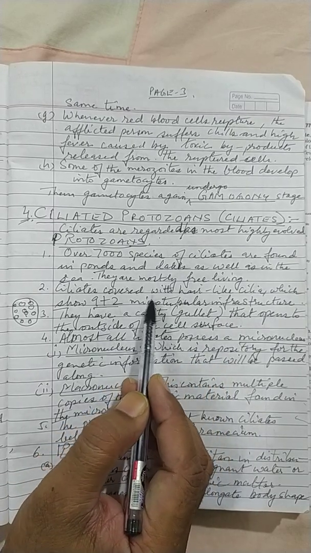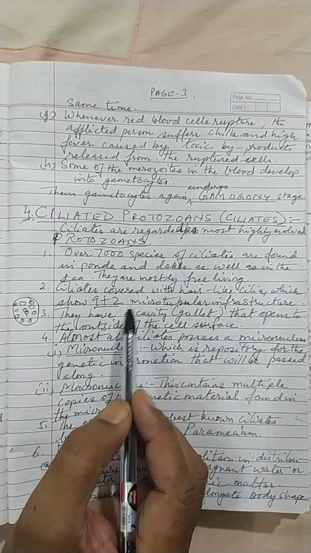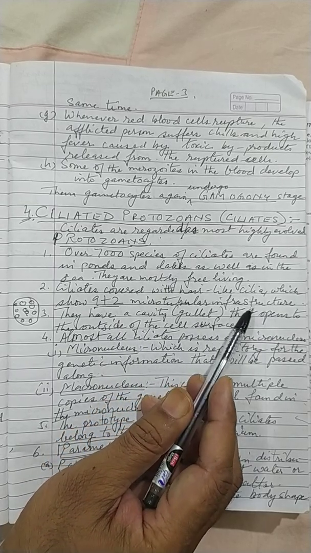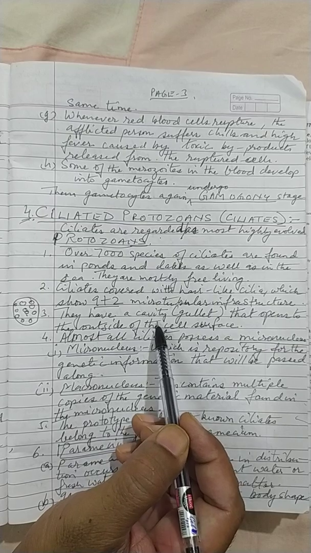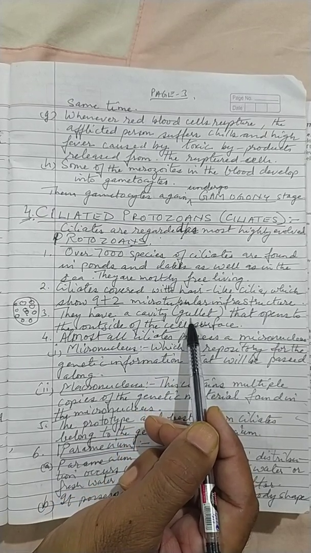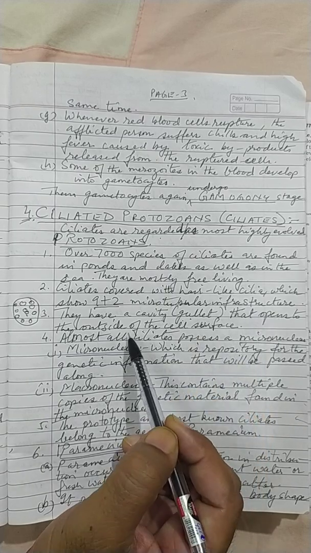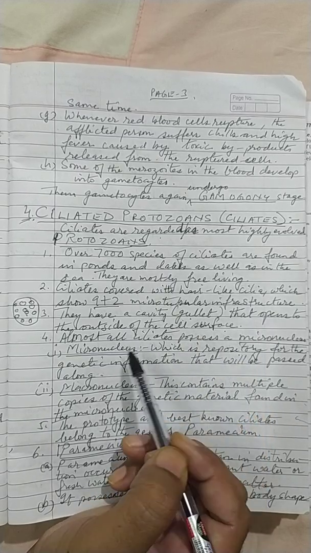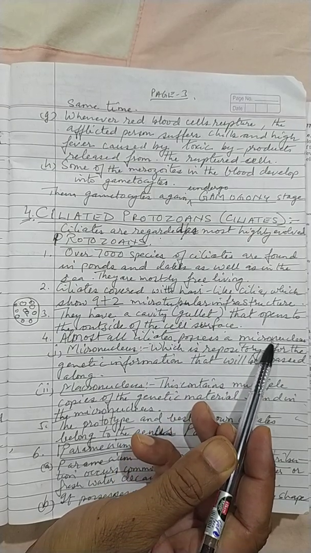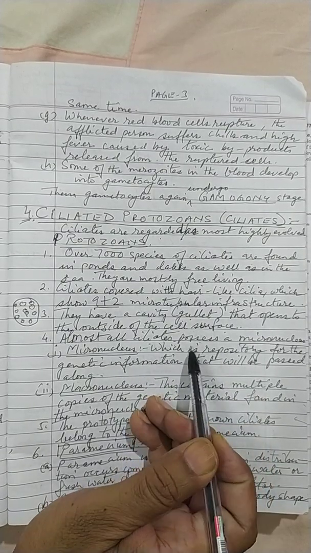So ciliates are covered with hair like cilia, which show 9+2 microtubular infrastructure. And they have a cavity, known as the gullet, that opens to the outside of the cell surface. Almost all ciliates possess a macronucleus and a micronucleus.